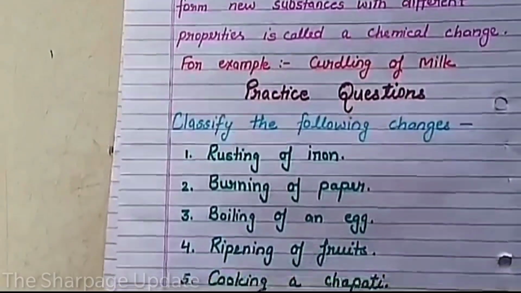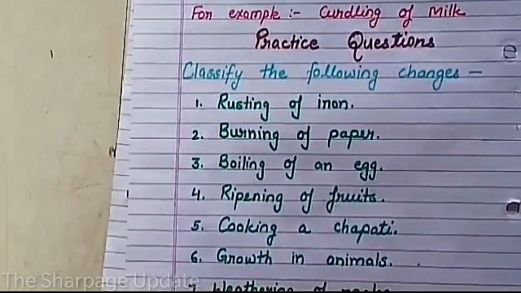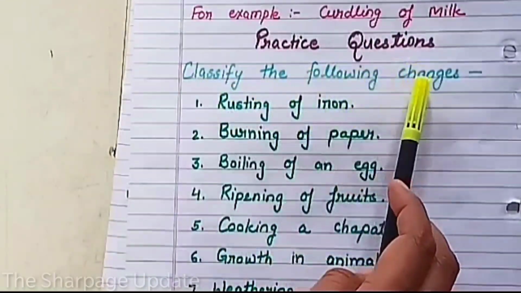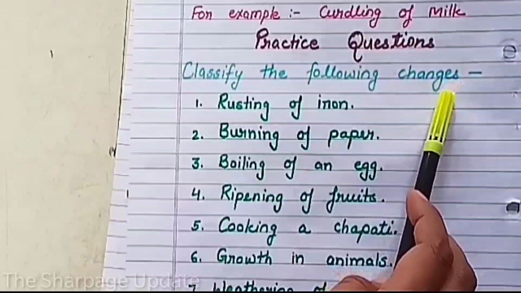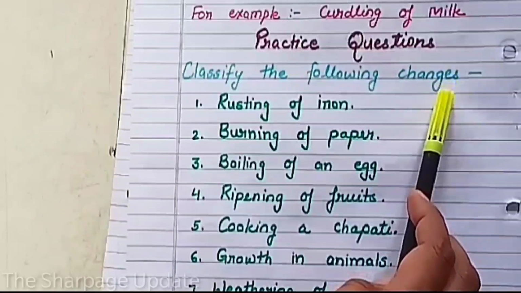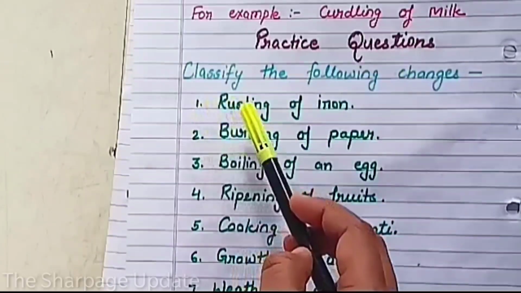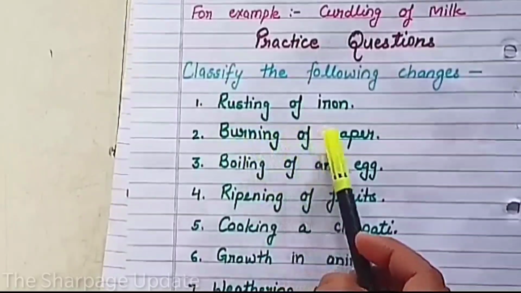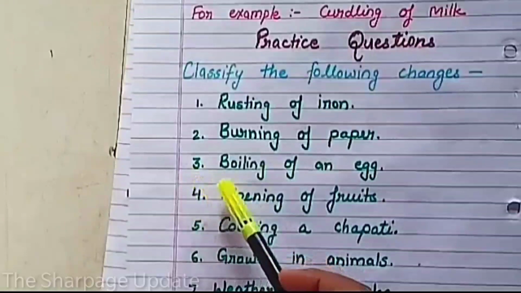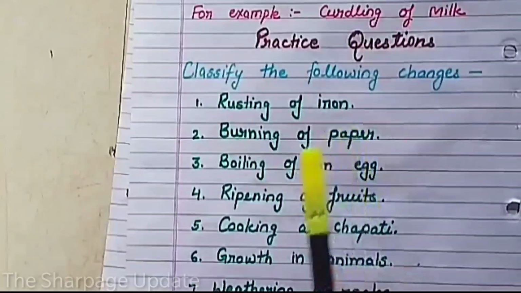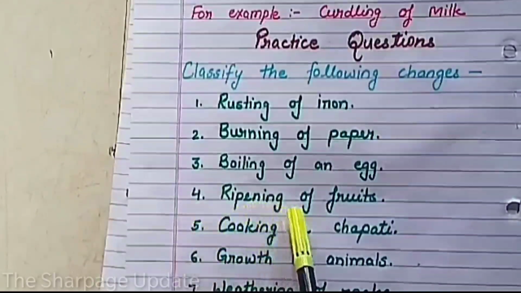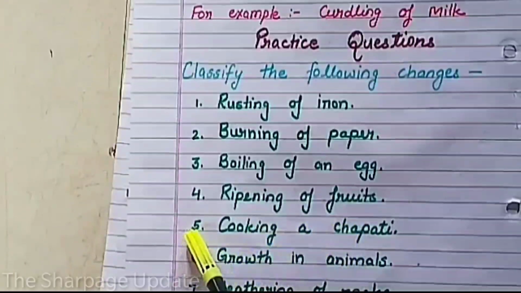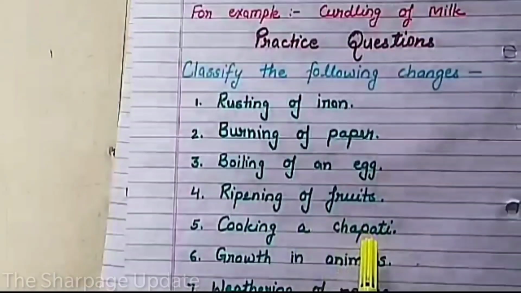Now here are some practice questions. Classify the following changes into reversible, irreversible, physical and chemical changes. Number 1. Rusting of iron. Number 2. Burning of paper. Number 3. Boiling of an egg. Number 4. Ripening of fruits. Number 5. Cooking a chapati.